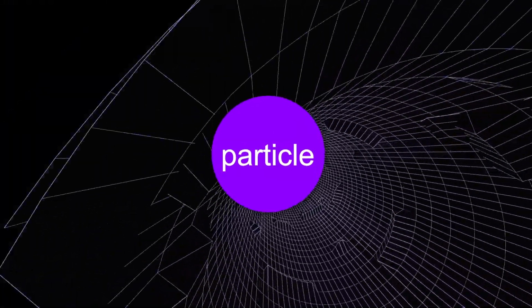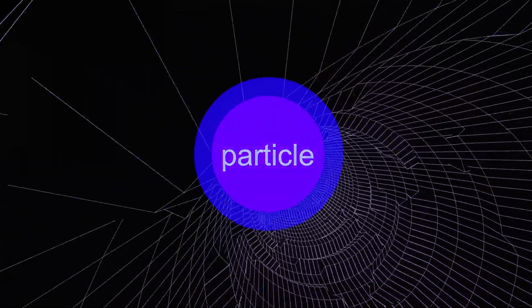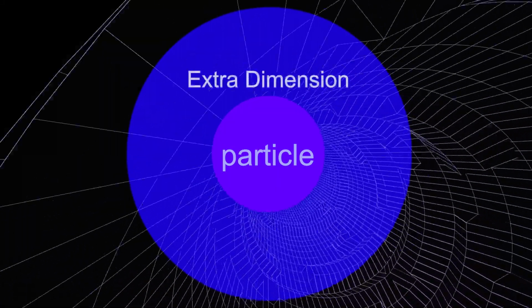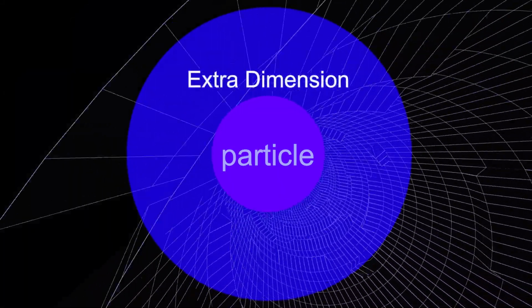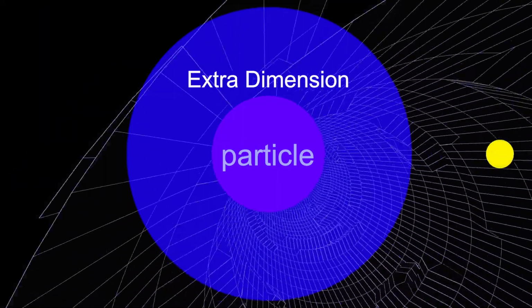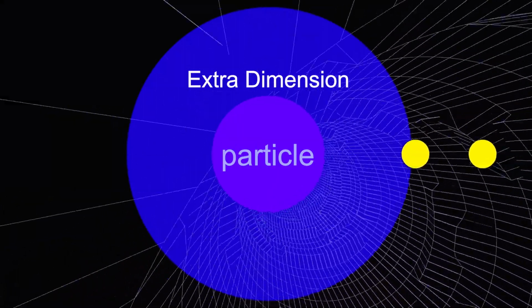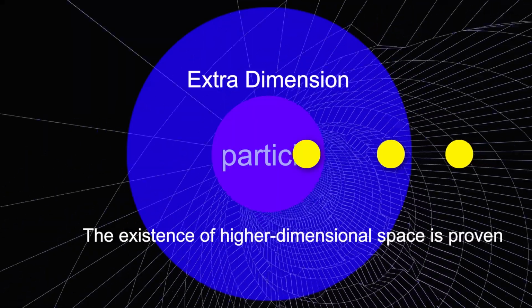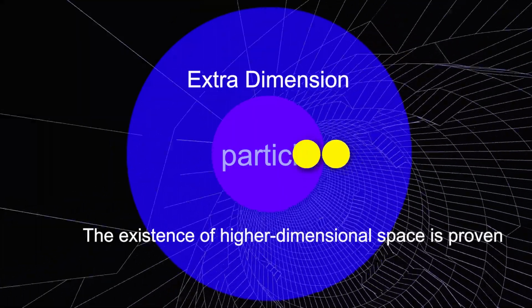If the collision energy pushes extra dimensions beyond quantum size, phenomena impossible in 3D space should occur. If gravity produced in this experiment does not follow the inverse square law, it will be evidence that higher dimensional space exists in the quantum realm. The experiment also suggests that the resulting supergravity could create micro-black holes.